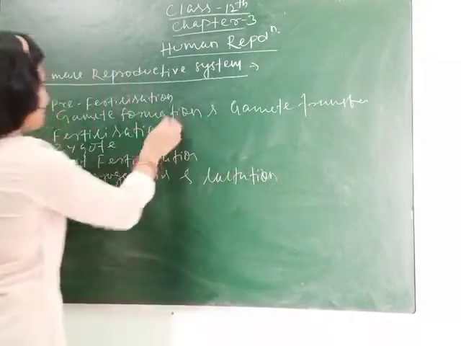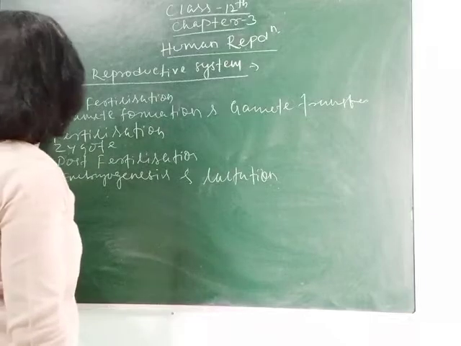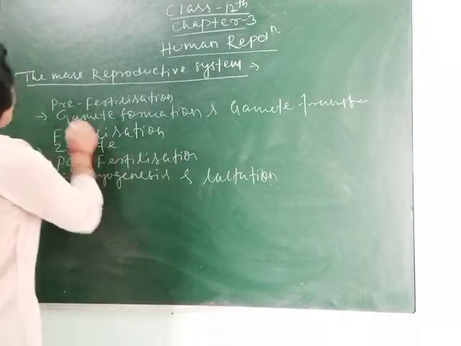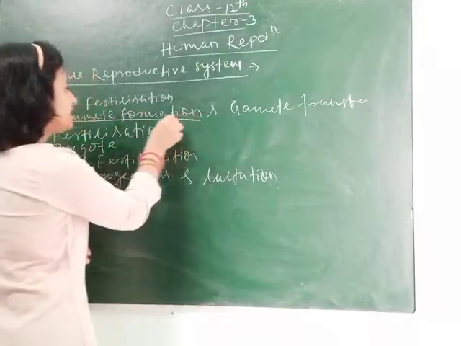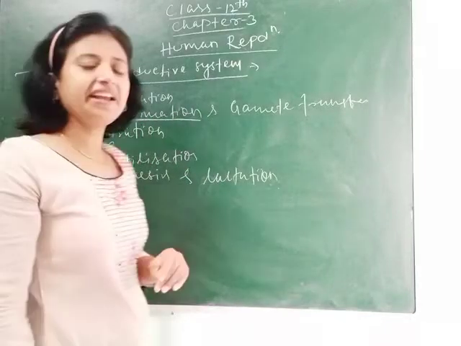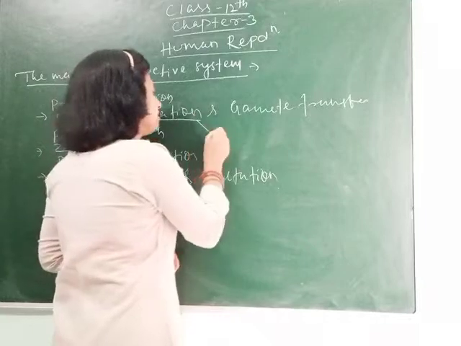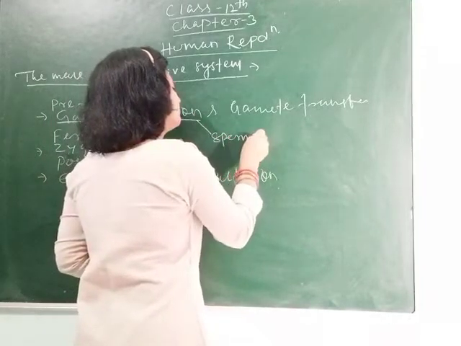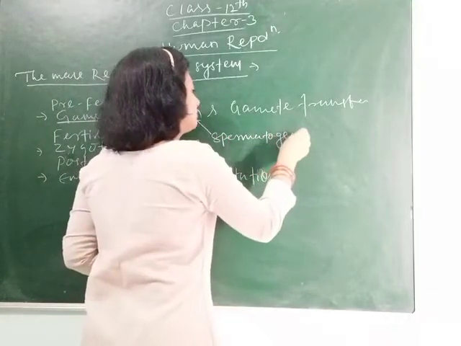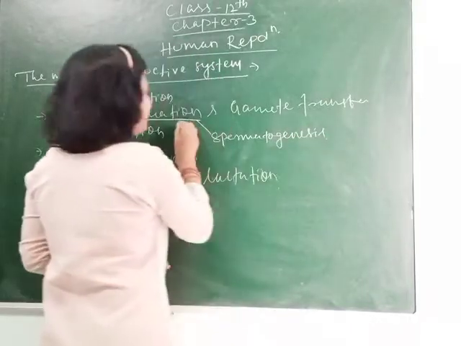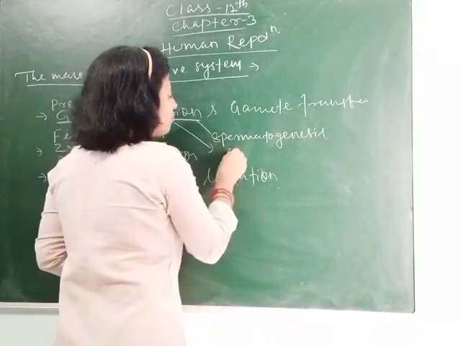Before we start, we will study the pre-fertilization event, that is gamete formation. Where does this gamete formation occur? In case of male, gamete formation is known as spermatogenesis, and in case of female, it is known as oogenesis.